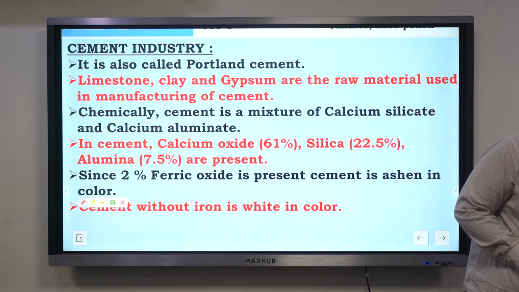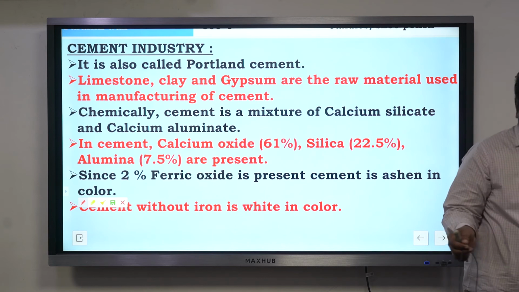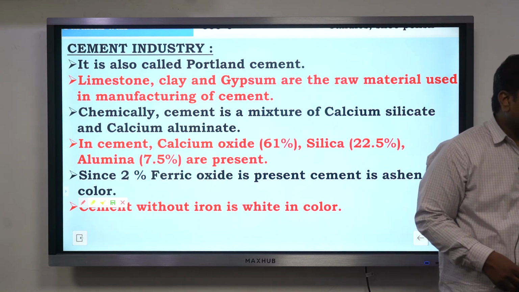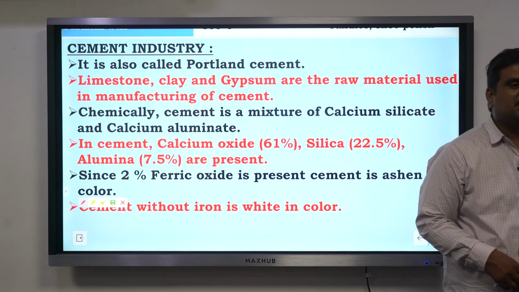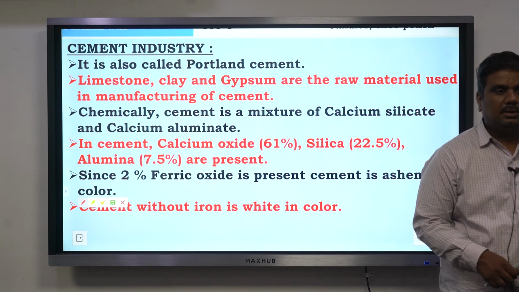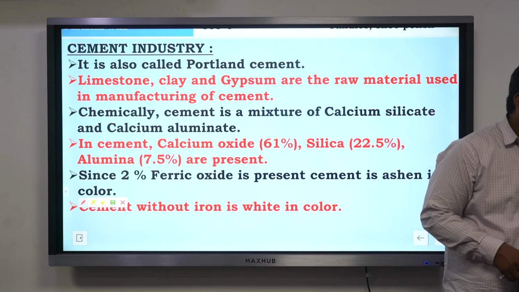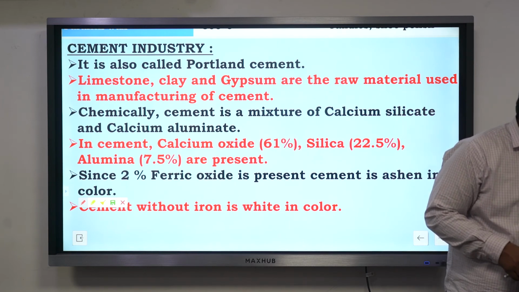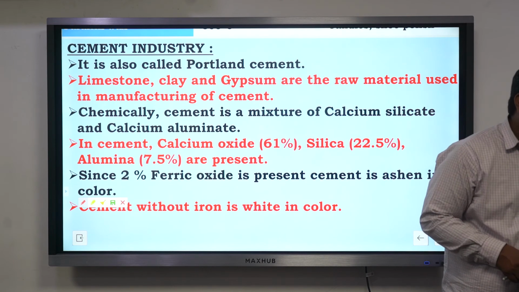As far as I know, you have got only one particular company which is preparing this white cement. You call it JK White Cement. After fixing the tiles, they use this particular thing in white color, right? White cement. Cement is of 2 different colors: one is grey cement, the other is white cement.